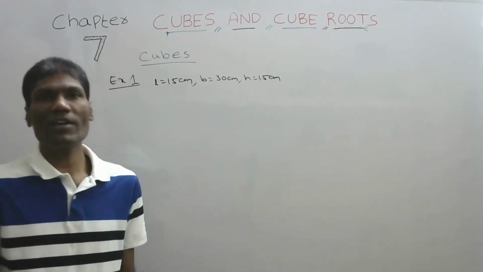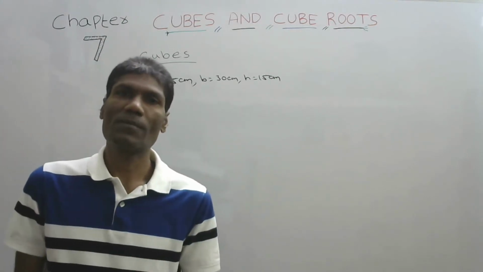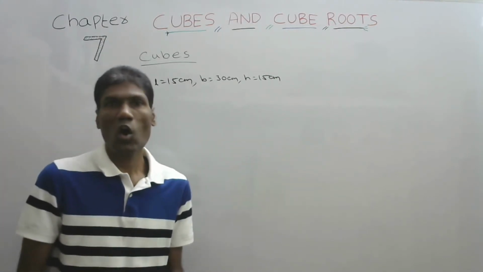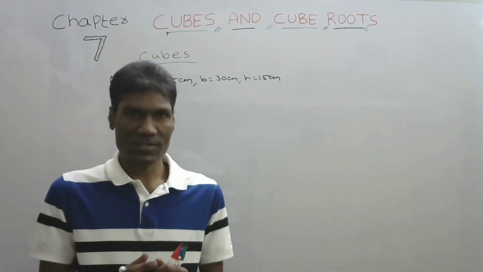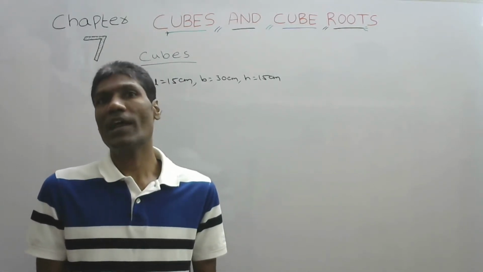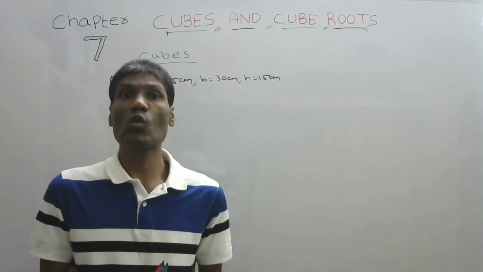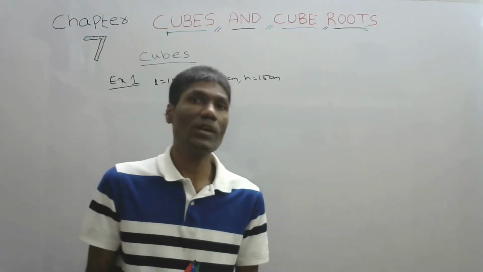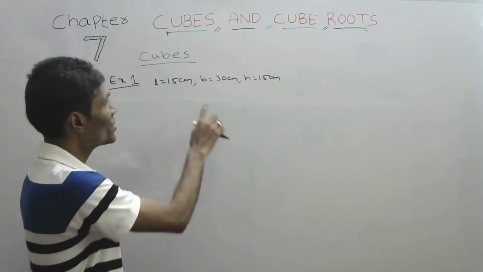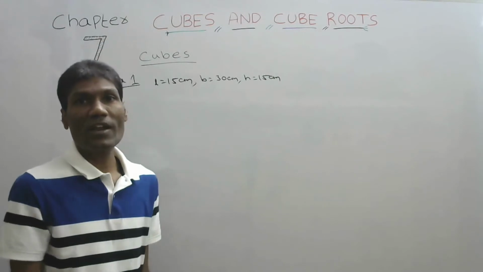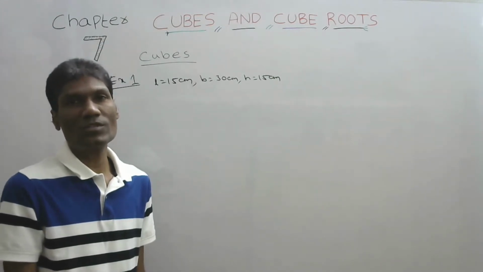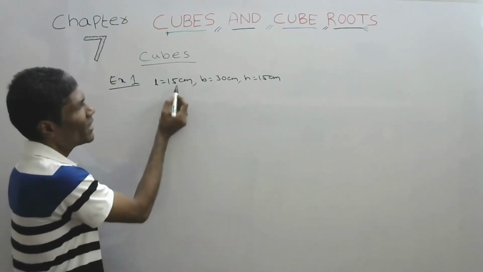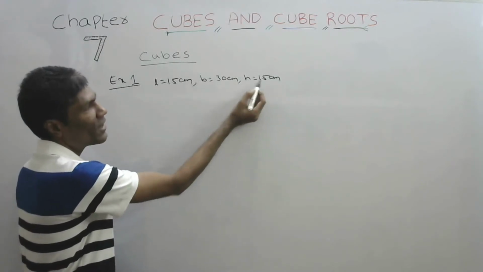Like that he has a plastic cuboid. Now the question is, how many such cuboids are necessary so that it will become a bigger cube? Bigger cube he wants. How many such cuboids are needed? That is the question. So it is 15, 30, 15.